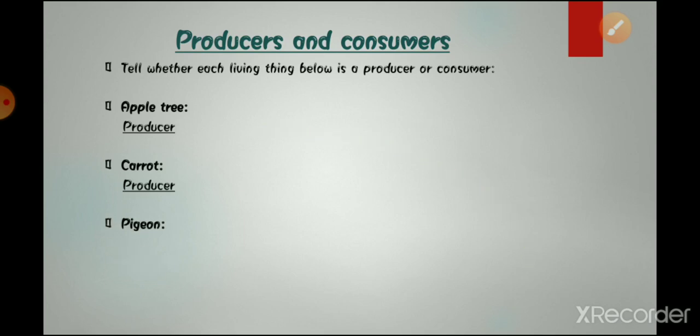Now pigeon. Pigeon is a bird. So is it a producer or a consumer? Yes, a consumer. Why? Because pigeon is a bird, and only plants can prepare their own food. Producers are only plants. So pigeon is a consumer. Now dragonfly. We know what a dragonfly is. Dragonfly is an insect, you can say. So is it a consumer or a producer? Yes, a consumer, because it takes its food from the plants, or you can say from other sources.